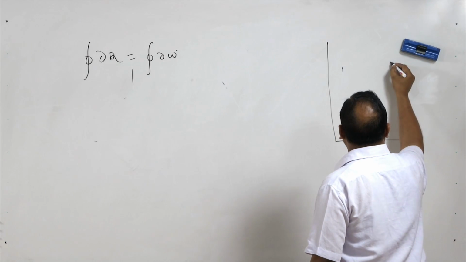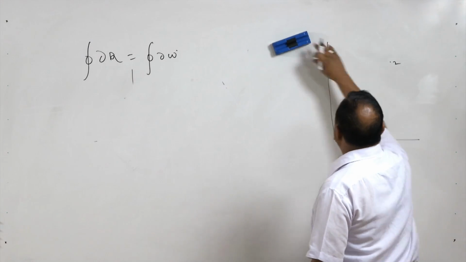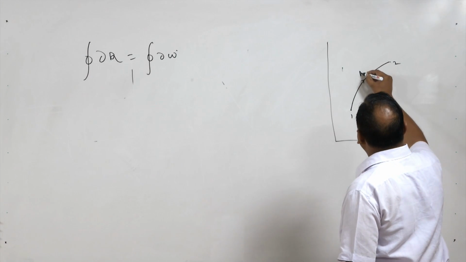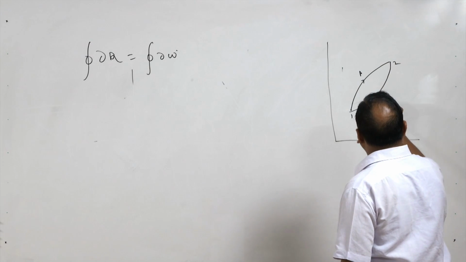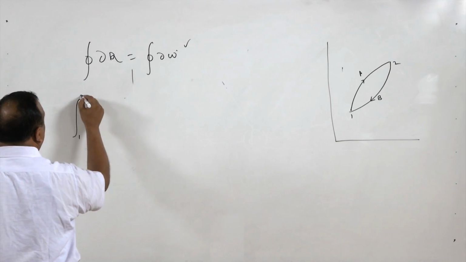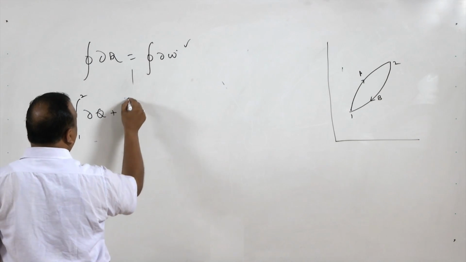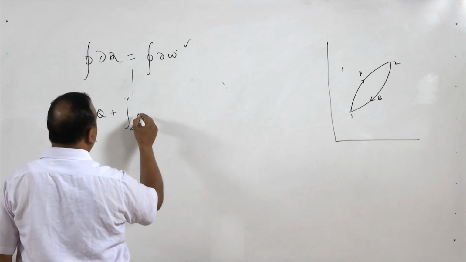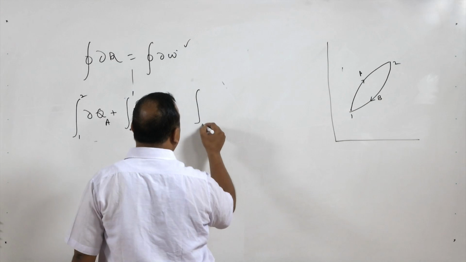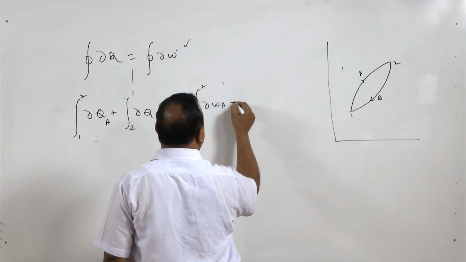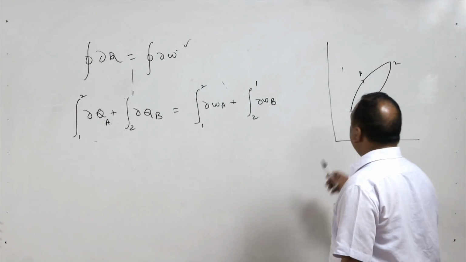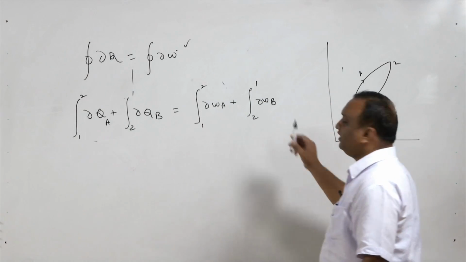Now, let us take a cyclic process A to B. This is A, 1 to 2. So, from 1 to 2 I am going through path A and coming back by path B. So, according to this, integral from 1 to 2 delta Q A plus integral from 2 to 1 delta Q B is equal to integral from 1 to 2 delta W A plus integral from 2 to 1 delta W B. So, here we have taken the cyclic integral of heat interaction and the cyclic integral of work interaction.